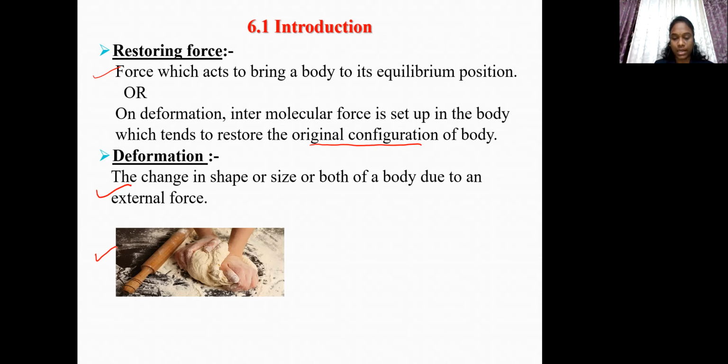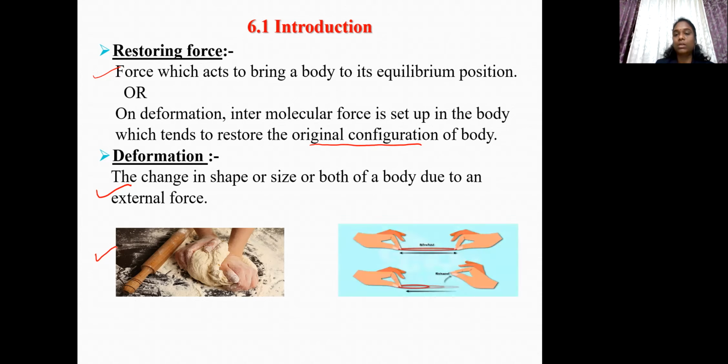Let us consider another example of rubber band. So this is a rubber band. When force is applied at both the ends of a rubber band, then it gets stretched. Its length increases. There is a change in its shape and size. That means it undergoes deformation. And as soon as applied forces at the ends of a rubber band are removed, rubber band regains its original shape and size.